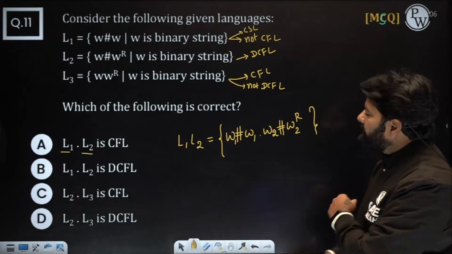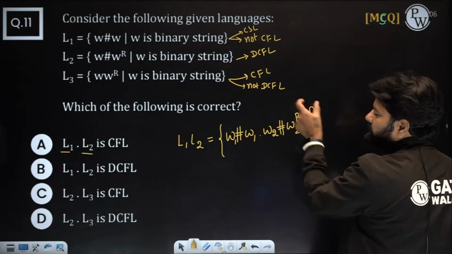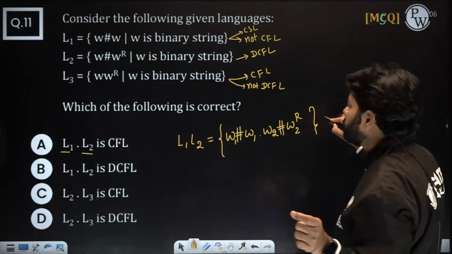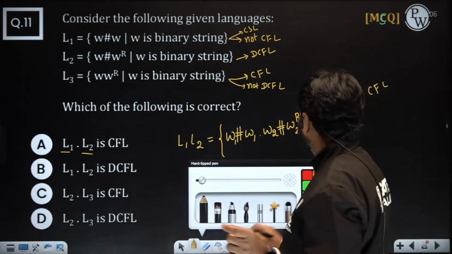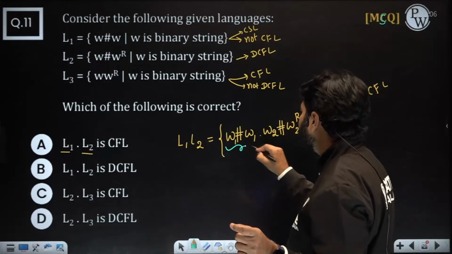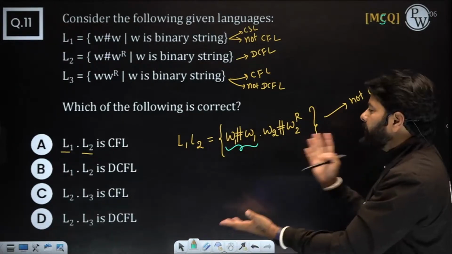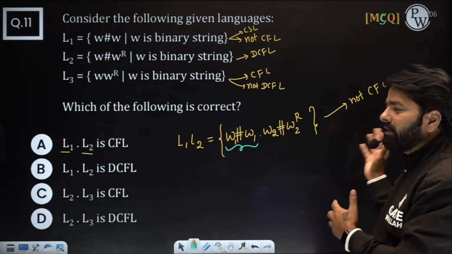Now what is the problem here? The same W1 should come here, and whatever is left, its reverse should come here. But this part again has an issue, so this is again not a CFL. The problem is with the first part itself. How do we verify this part? We don't have any logic. Conclusion: we can't say anything, because it's not equal to (A plus B) whole star. You can't say it that way.